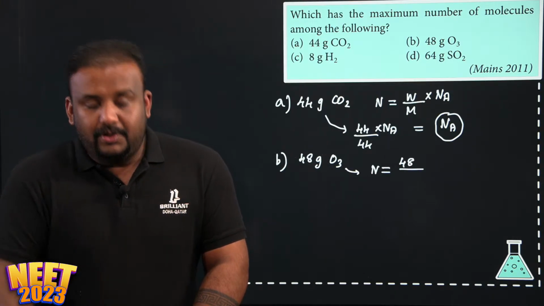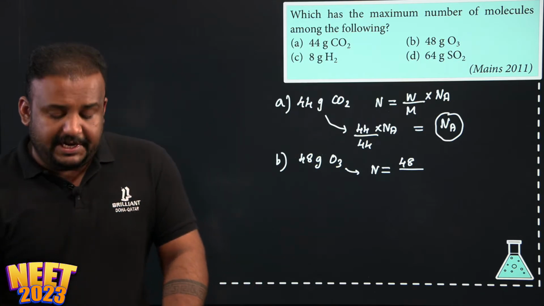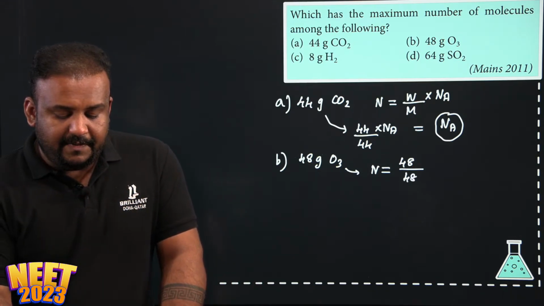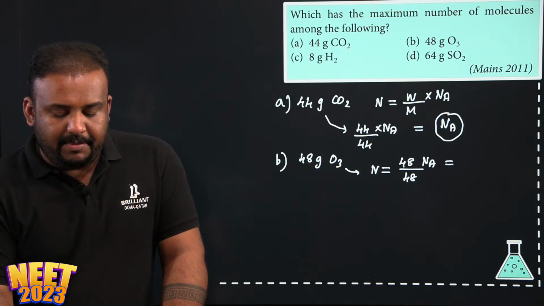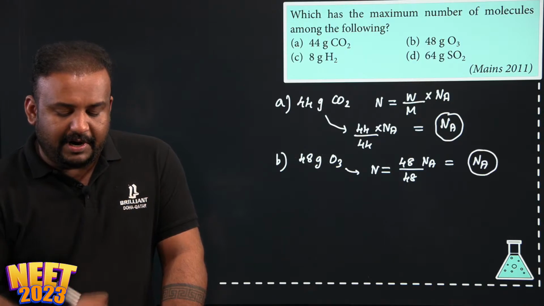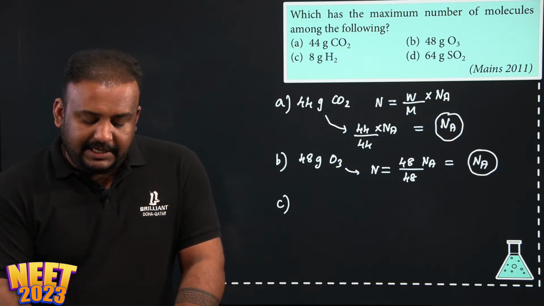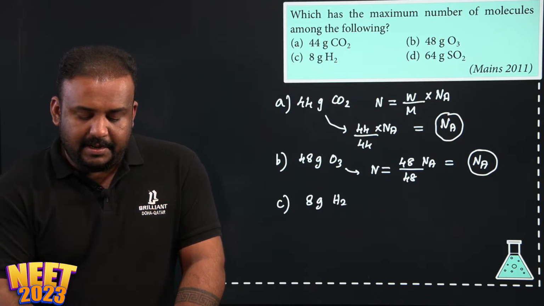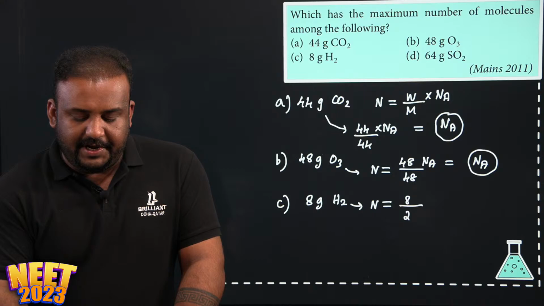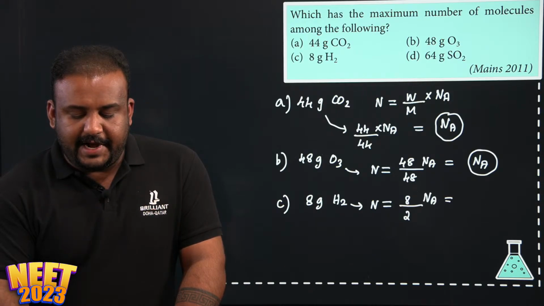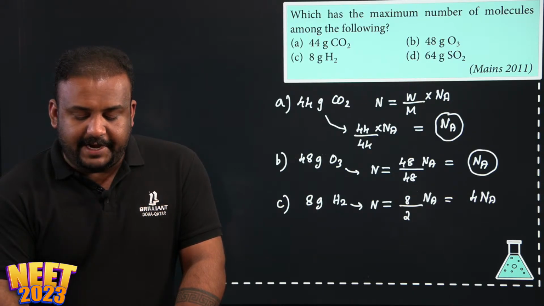48 divided by the molecular weight of ozone. Ozone is 3 oxygen atoms, so molecular weight is 3 into 16, which is again 48, into Avogadro number. That is also equal to 1 mole or Avogadro number. Then 8 gram of hydrogen. N is equal to 8 divided by molecular weight of hydrogen, which is 2, into Avogadro number. That will be 4 times Avogadro number.